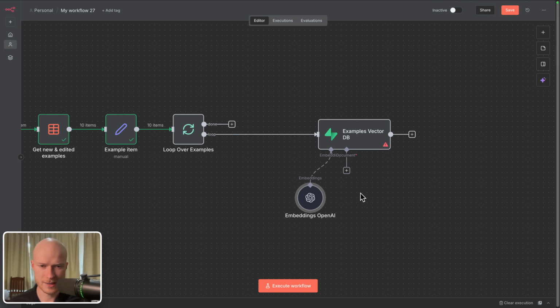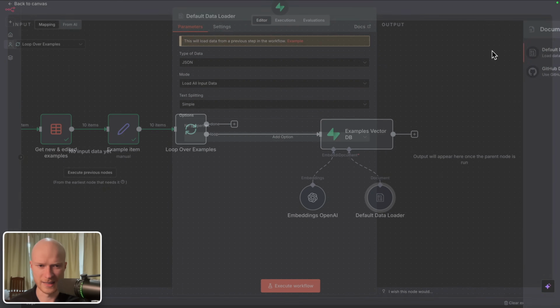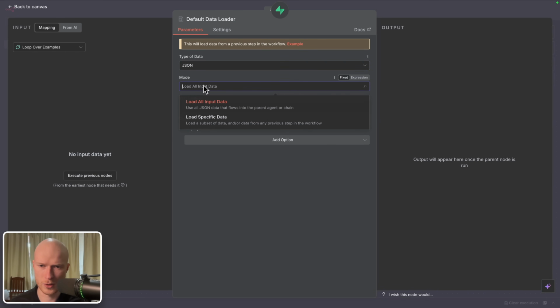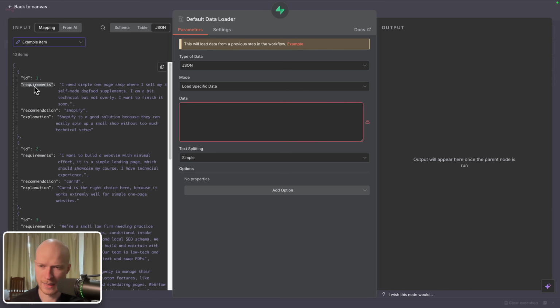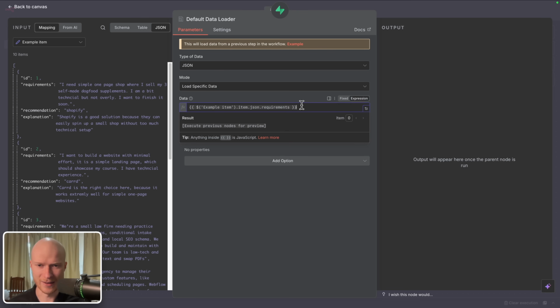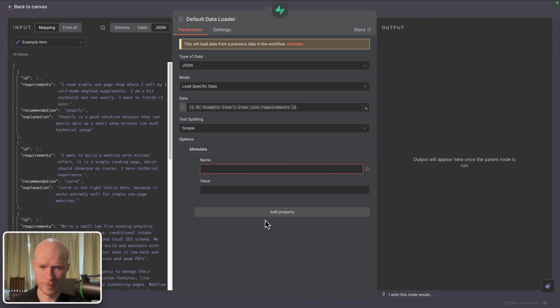But let's finish this. We also need to add a document loader here. Please choose default data loader, and then switch the mode to load specific data. And then where it says input, you choose mapping and then go to our examples item. And then you just want to pull the requirements here. So this is the data that we will later base our similarity search on. Then add an option, metadata, and then add four properties,